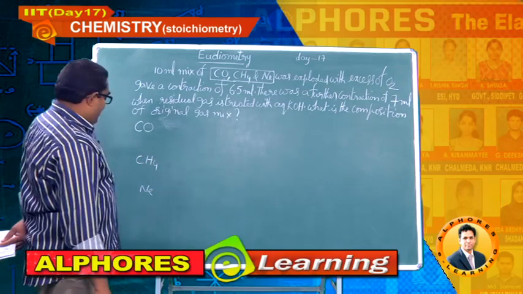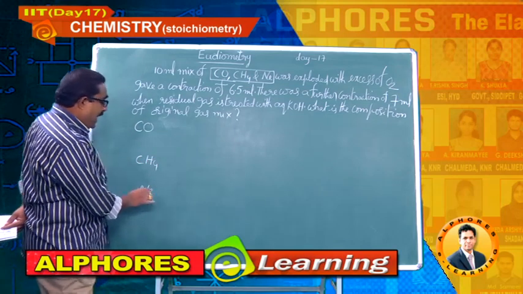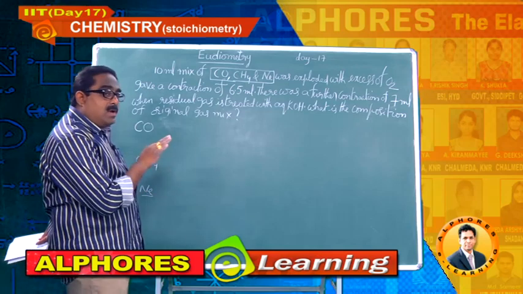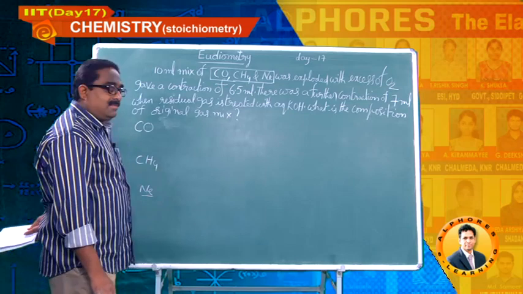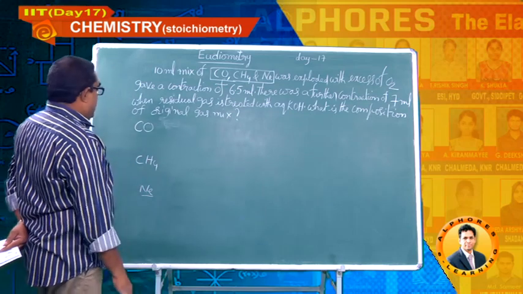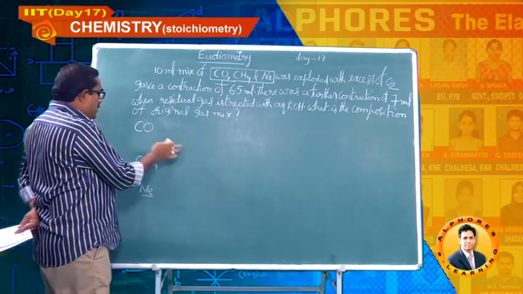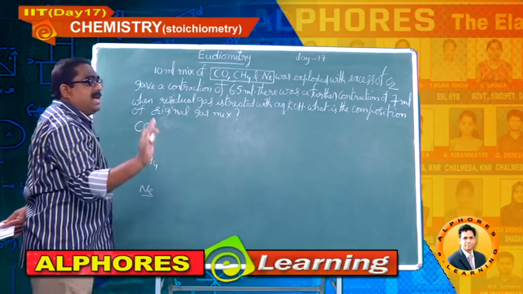We know neon is a noble gas which does not undergo chemical reactions, which does not undergo combustion. On explosion, only these two gases will undergo combustion.